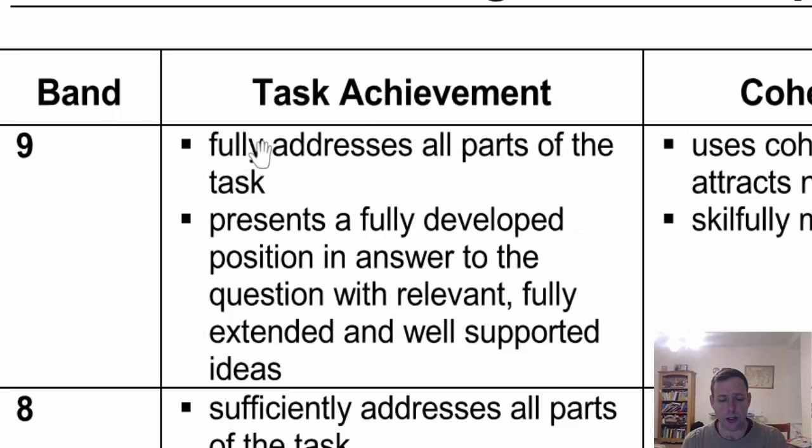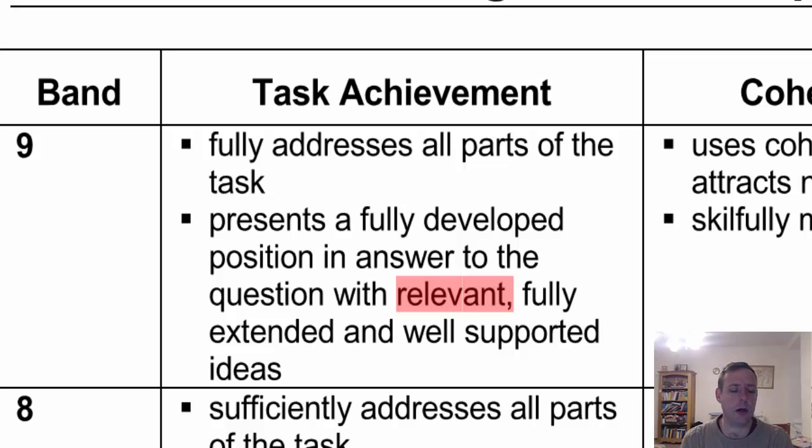Okay, if you want to get a 9 here, you can see that it says this part here fully addresses, and it says here all parts of the task. All parts of the task. So that's why we had a look at those specific details, because we want to get a 9, and in order to get a 9, we need to address all parts of the task and include only what it says here, relevant information. Okay, that's it for the first video.